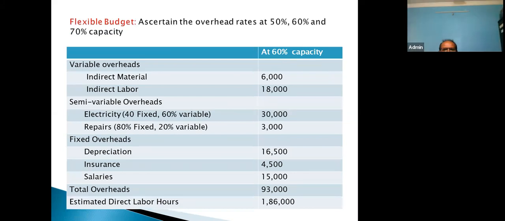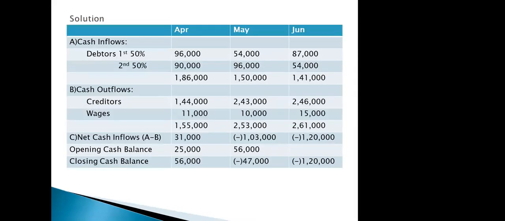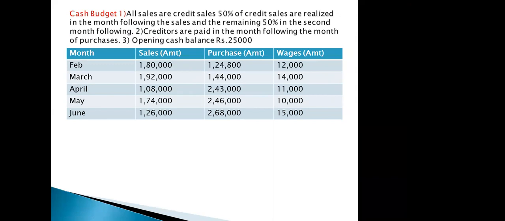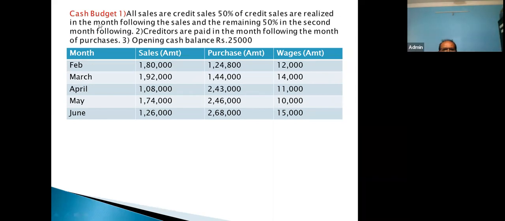Now, April, May, June, and the first column is particular. First column is particular. And this information we will use for solution purpose. Now everyone is ready with the column.